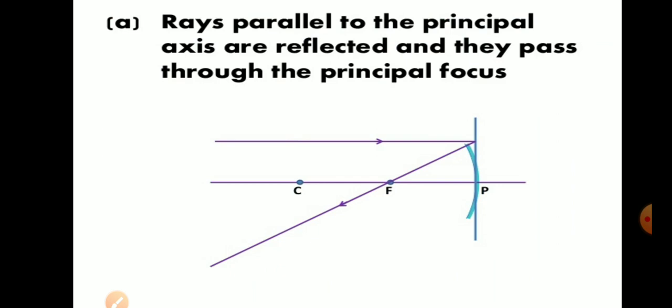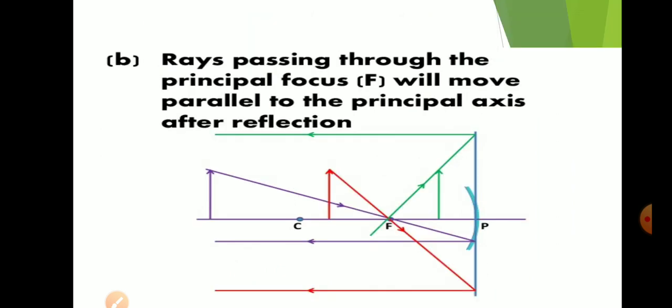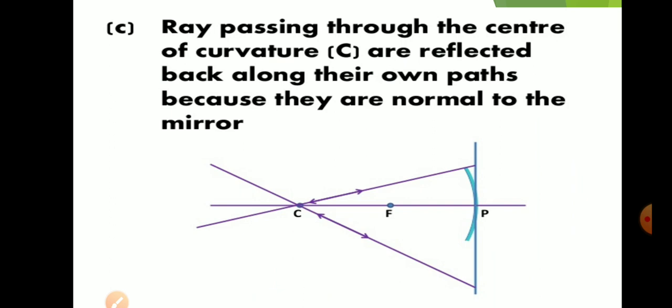Now we are going to discuss concave mirror. Here you can see, in case of concave mirror, the second rule is shown. If the ray is parallel to principal axis, it passes through principal focus, and if the ray passes through principal focus, it is parallel to principal axis. If a ray passes through center of curvature, it traces its path. The reason is that, as we know, angle of incidence is equal to angle of reflection, which is equal to 0 degree.